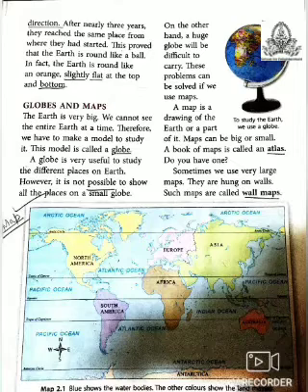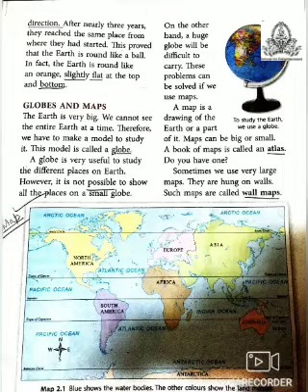Ferdinand Magellan and his crew members started a long sea journey from Spain. They sailed in the same direction. And after 3 years they reached the same place from where they started their journey. And Ferdinand Magellan and his crew members proved that the earth is round, but earth is not perfectly round, students. It looks like an orange. It is slightly flattened from the top and bottom, right? Okay, so it looks like an orange.